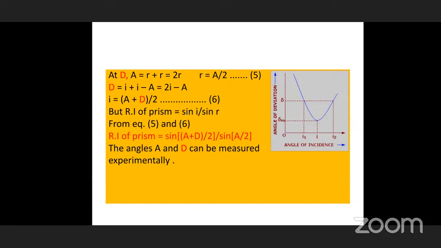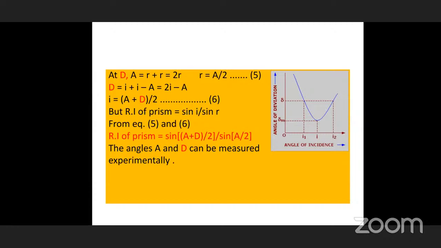While writing, the students commit mistakes by not using brackets. If you write A plus D by 2, it is quite wrong. Why? Because it becomes A plus D by 2, meaning only D is divided. Therefore, be careful. A plus D should be in brackets. First you have to add A and D, then only the sum is divided by 2, not D by 2 or A by 2.